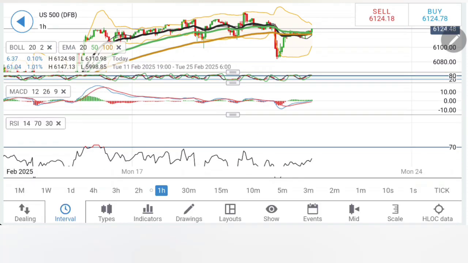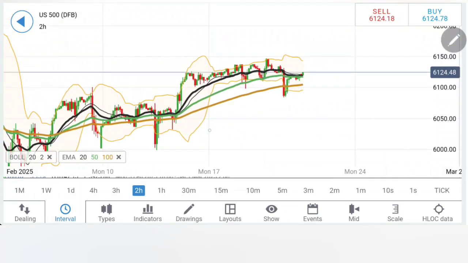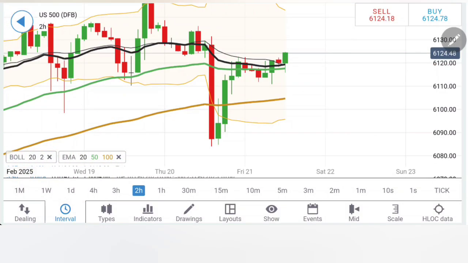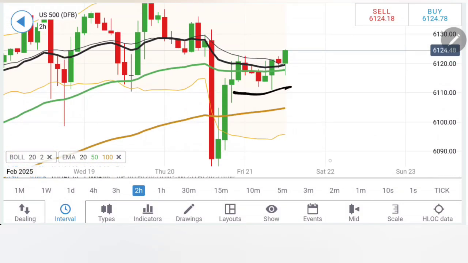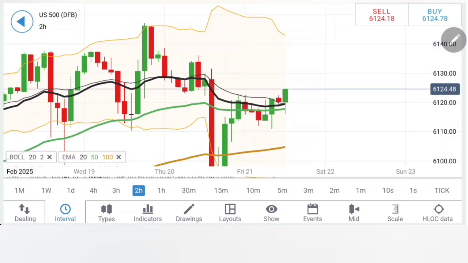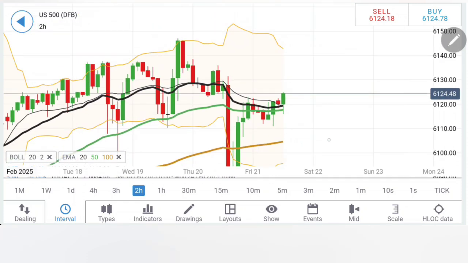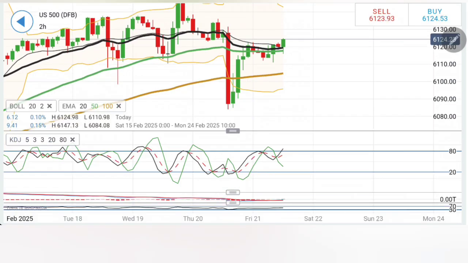Stochastic is overbought while the MACD and RSI both are rising here. On the 2 hour charts also, look at the formation here. A good support is created and prices are trying to rise here. But I will say it's still early to conclude. Only beyond 6132, 36, 40. These are the three levels. This complete zone between 6130 to 40 is going to play a major role today.